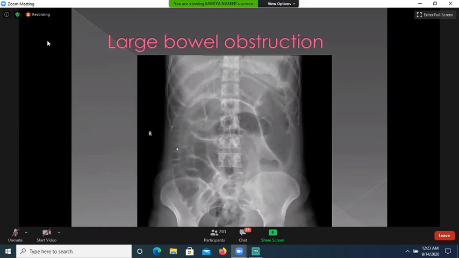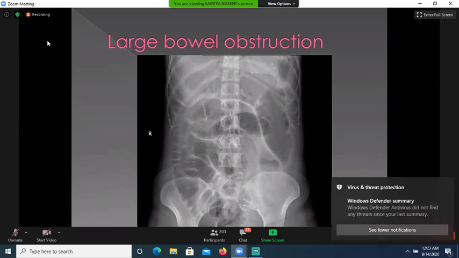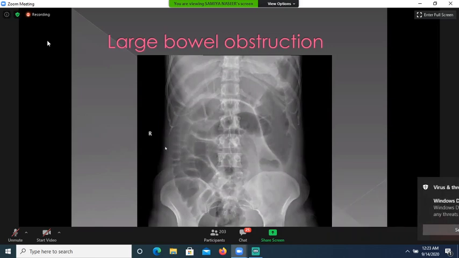Then comes the large bowel obstruction. Multiple dilated bowel loops are seen in this section. This is X-ray abdomen, sorry. And here you can see the ascending colon and descending colon is dilated and air filled, and no air is seen beyond the distal descending colon. So this is the point of transition for the obstruction. Small bowel loops are also dilated.